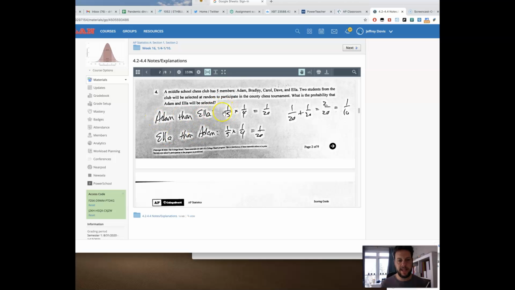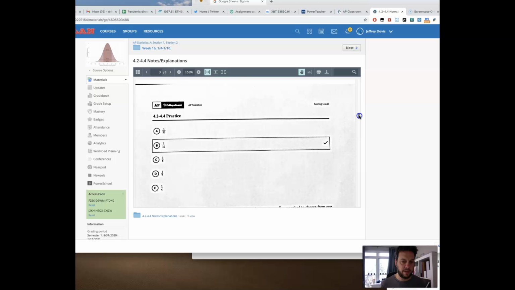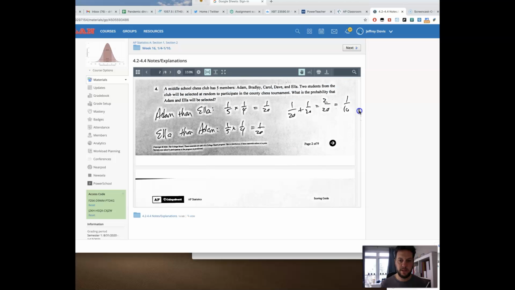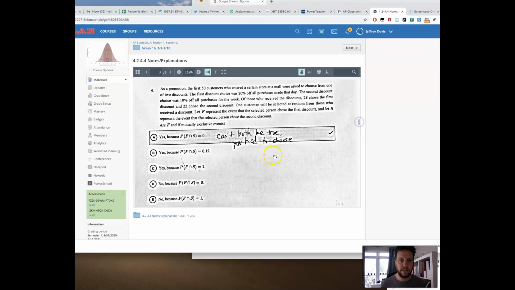So there's 5 ways the first person picked could go, and one of them is Adam. And then once Adam's gone, there's only 4 people left. And then the probability of getting Ella is 1 out of 4. So it's 1 out of 20 that it'll go Adam then Ella. Ella then Adam is the opposite. Same reasoning, just opposite order. And then 1/20th plus 1/20th is 2/20ths or 1/10. Oh, they did put 1/20th as an answer. Yeah, 1/20 is probably a really common wrong answer.